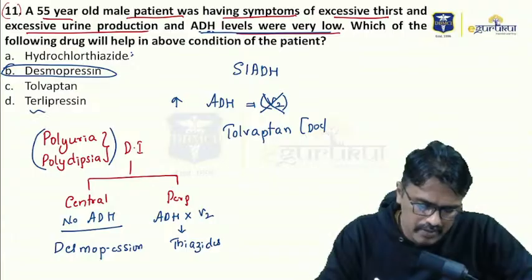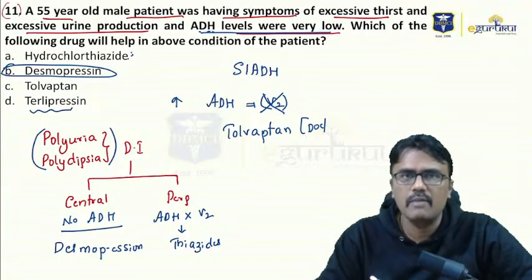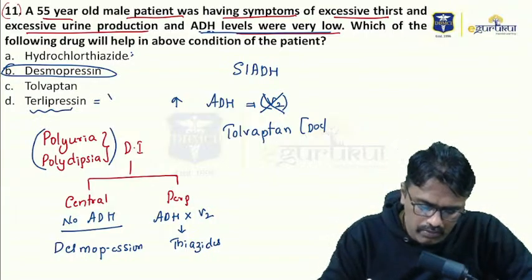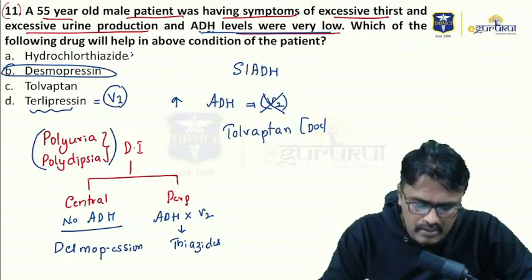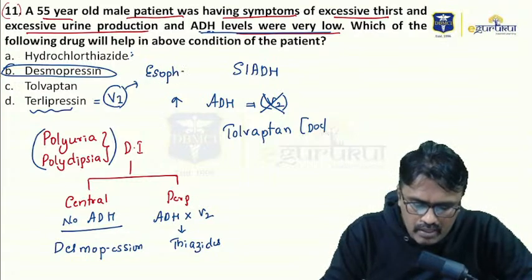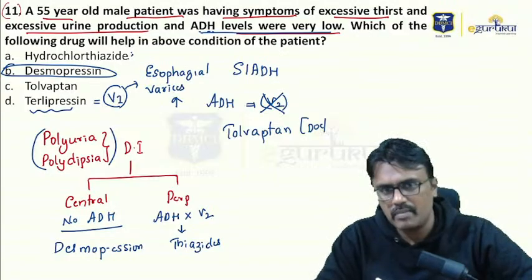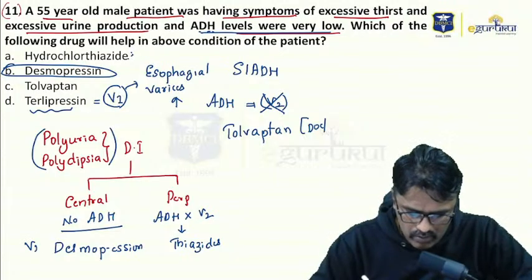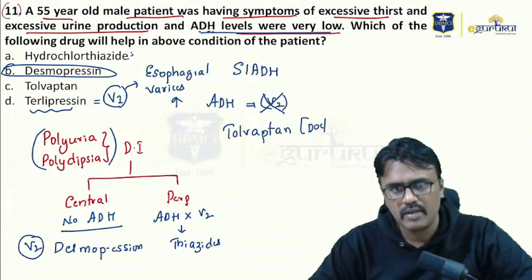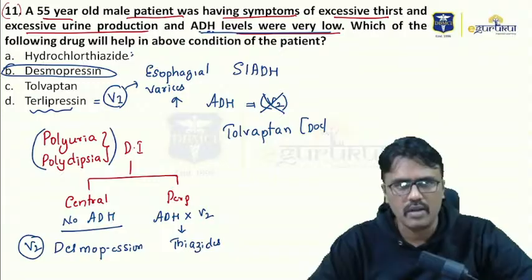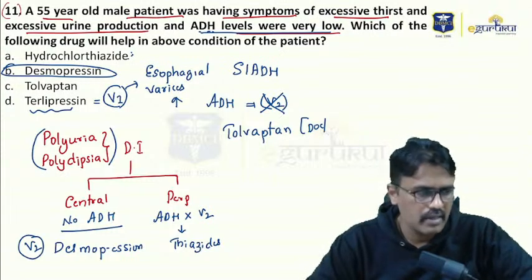What about terlipressin? Terlipressin will mainly act on the V1 receptor. It is a V1 selective drug. So where do we use that? It is mainly used in managing esophageal varices. So don't mix that. But desmopressin is V2 selective. It is only used for that. And terlipressin is only used for esophageal varices.